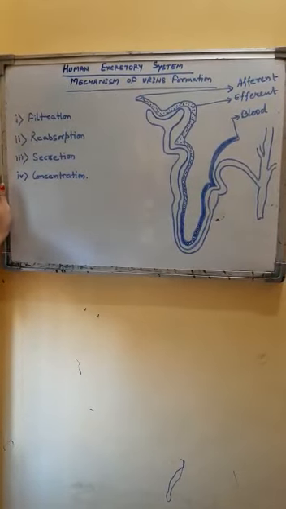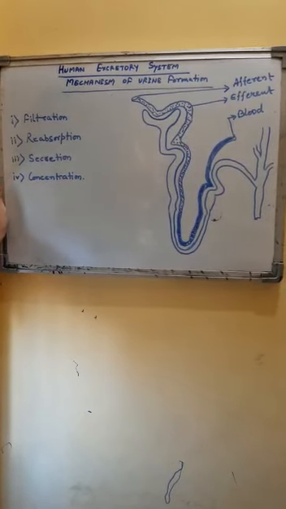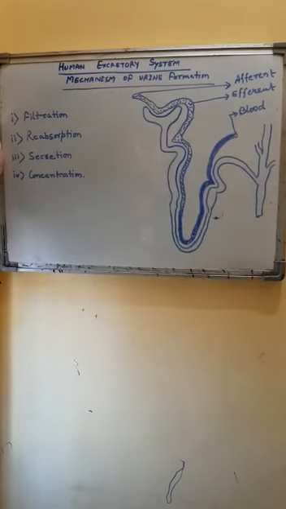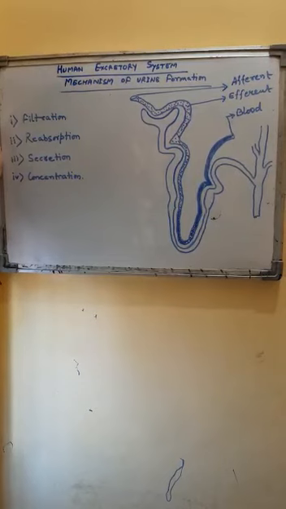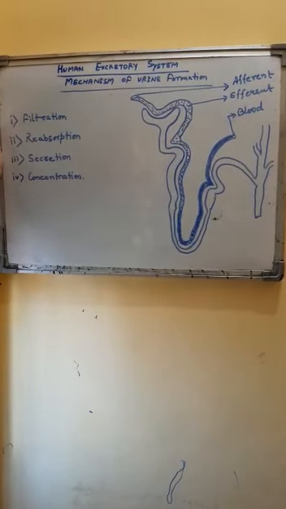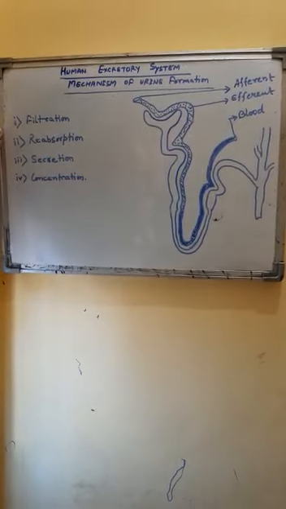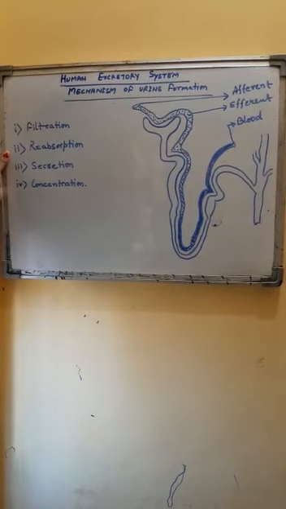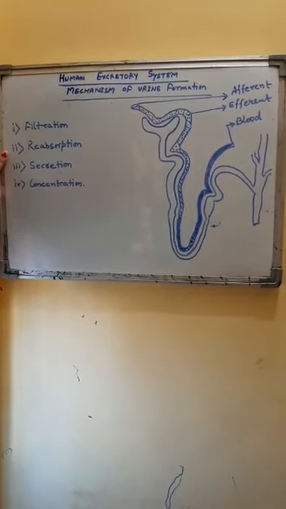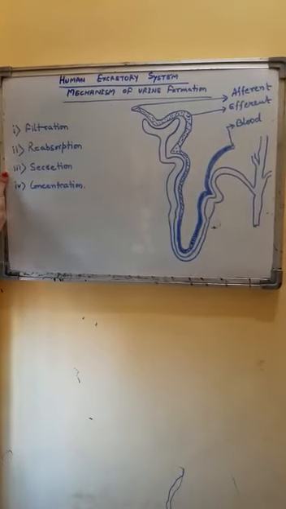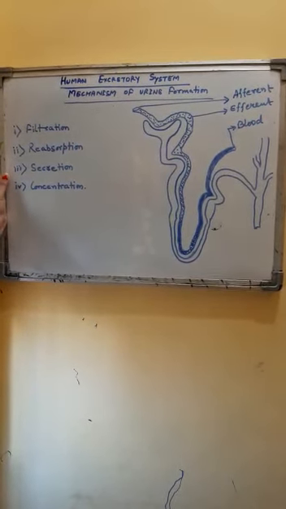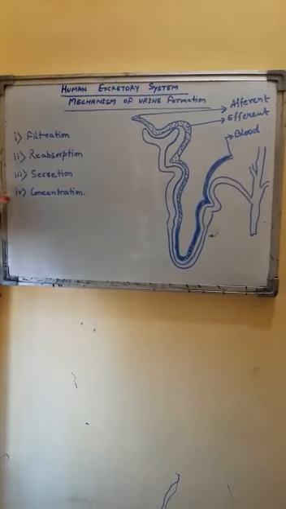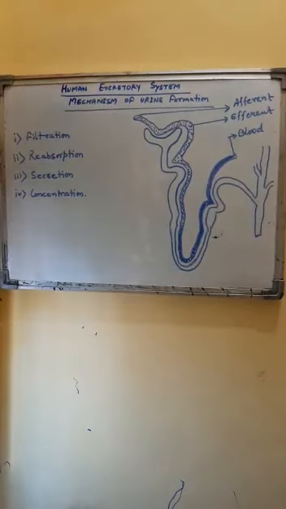These 4 parts of the entire process are glomerular filtration, that is filtration of waste material by that tuft of capillaries, the glomerulus. Then is selective reabsorption. Some useful substances which are filtered out are reabsorbed back into the body. Next is secretion. If some waste products are still present in the blood, they are secreted out. And then finally is the concentration. Let's discuss it one by one.